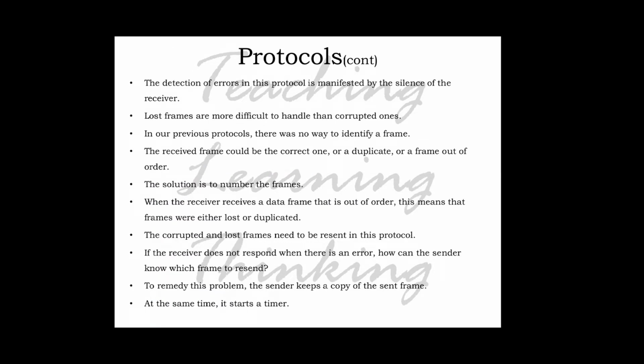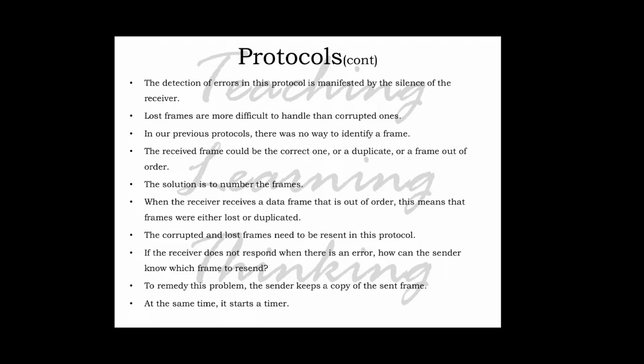The detection of errors in this protocol is manifested by the silence of the receiver. Lost frames are more difficult to handle than corrupted ones. So there is a possibility of a lost frame, and it is very difficult to handle this scenario compared to corrupted ones. In our previous protocol there was no way to identify a frame. So the received frame could be the correct one, or a duplicate, or a frame out of order.